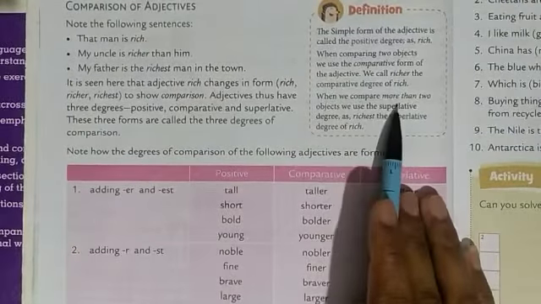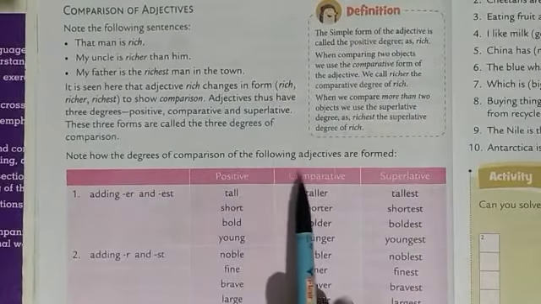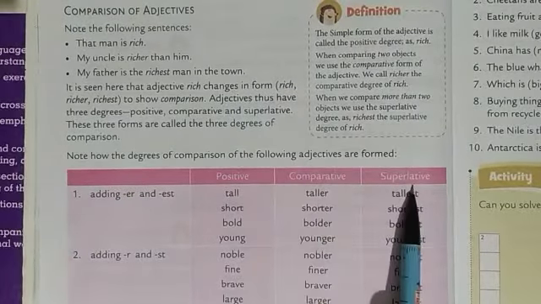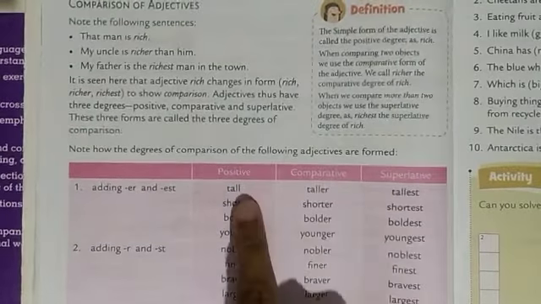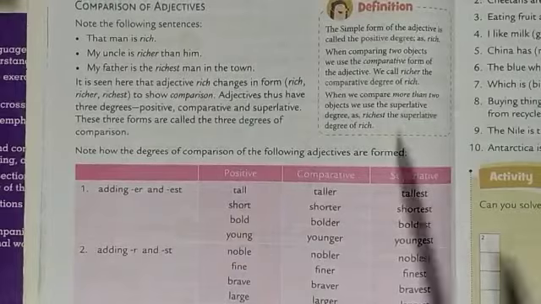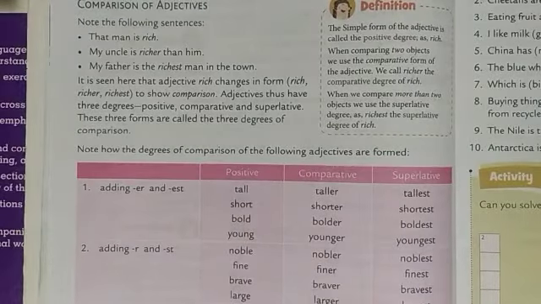And when it is compared between more than two, it is superlative. This is single, this is compared between two, and this is compared between more than two. Okay, so single is positive, comparing between two is comparative, and comparing between more than two is superlative.